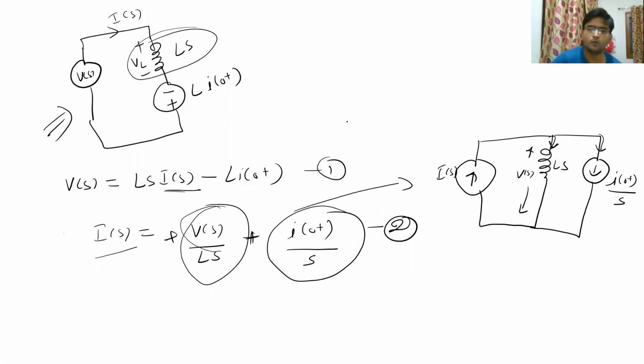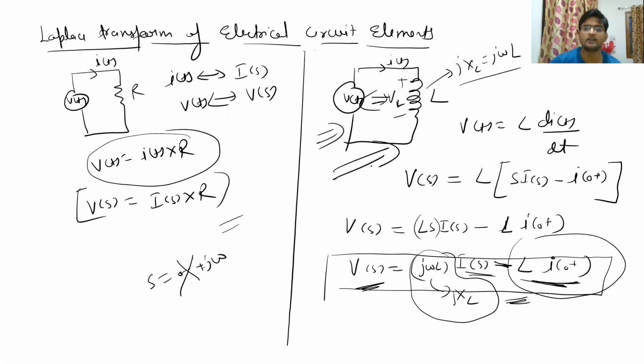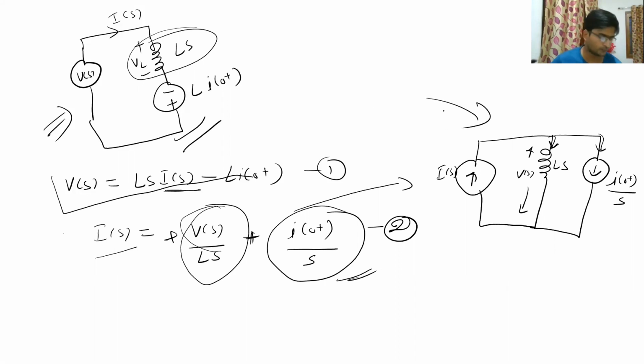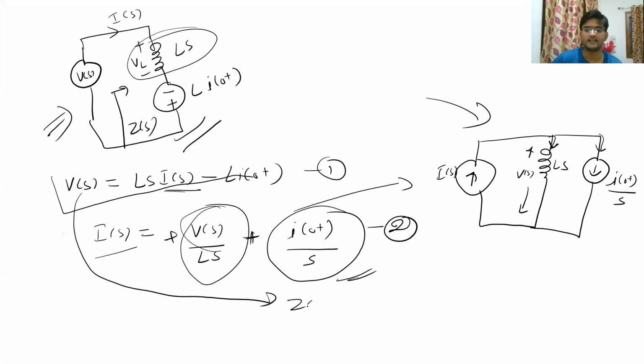So that time domain circuit, in the Laplace domain, you can draw two circuits, based on this KVL equation, which will be like this, and based on the KCL equation, which will be like this. So these are the two options you have. Also, from equation 1, this was Vs and this was Is. So if you want to calculate the Zs of this whole particular circuit, so what is Zs?